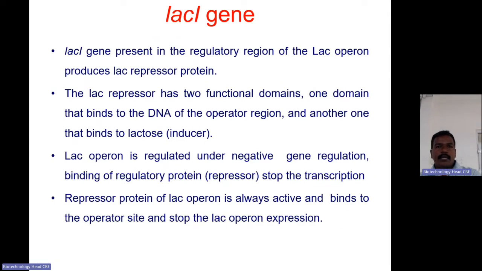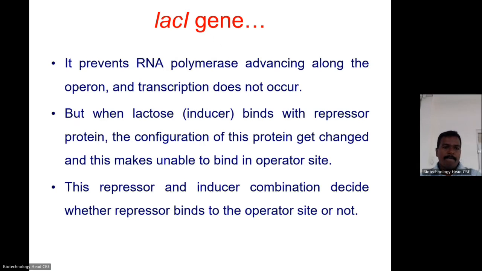So when the repressor protein is produced in that system, it immediately goes and binds to the operator site. Once the operator site is bound with the repressor protein, the transcription will not initiate. When lactose is present in the medium or environment, the lactose acts as an inducer and binds to the lactose binding domain of the repressor protein and changes its configuration.